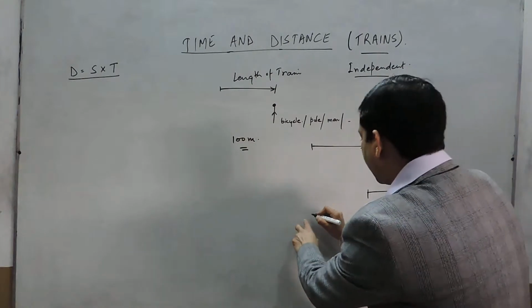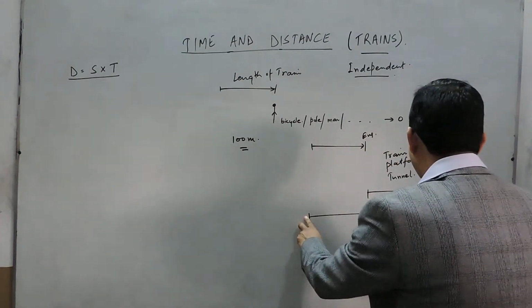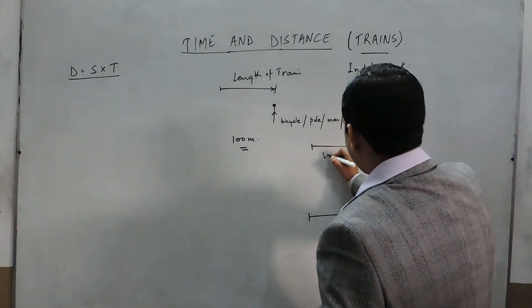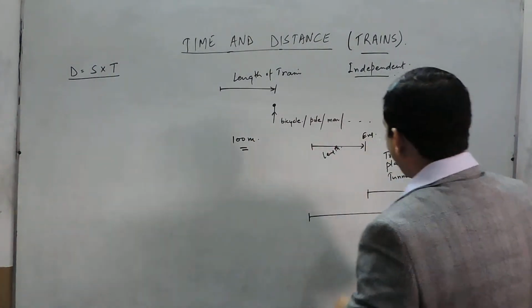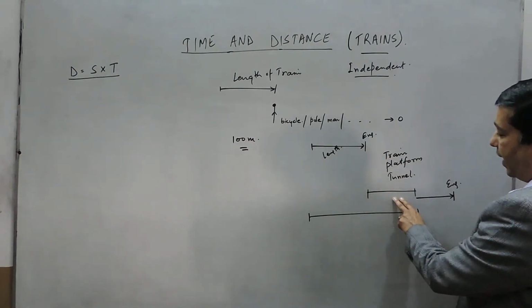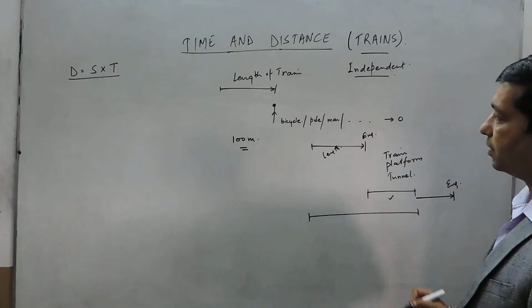So it is the total distance from this point to this point. It is the length of the train plus the length of either the tunnel or the platform or the train or whatever the second object is.